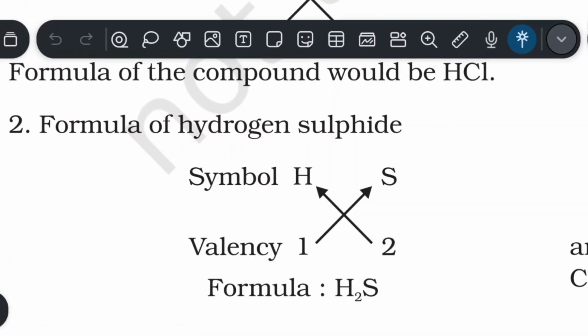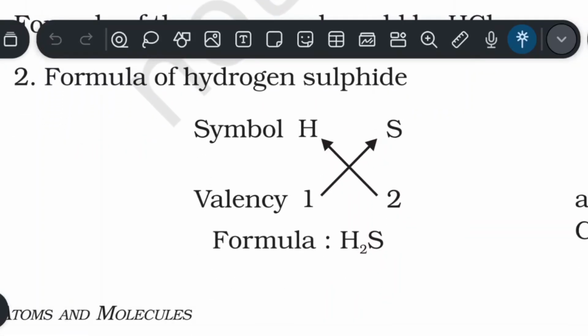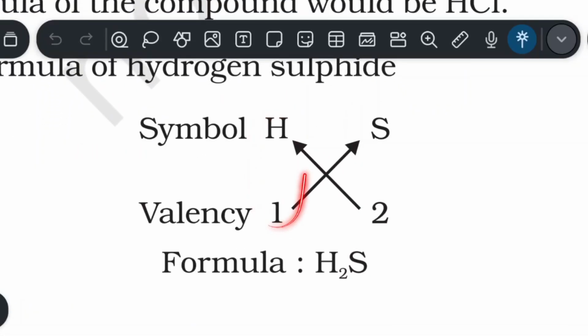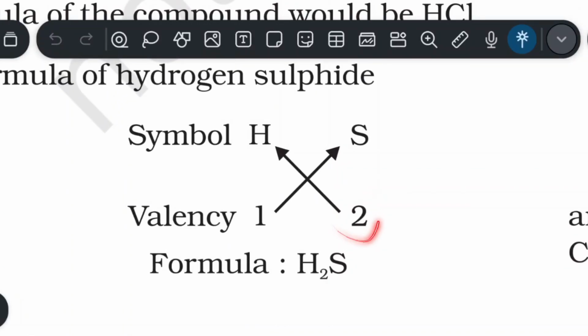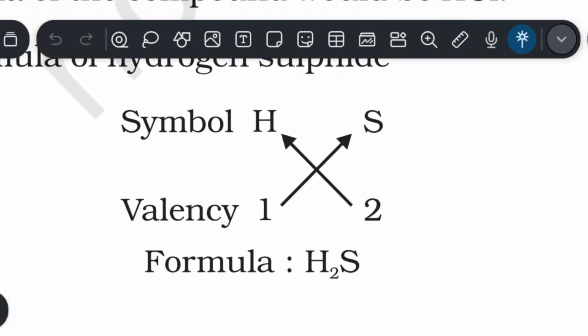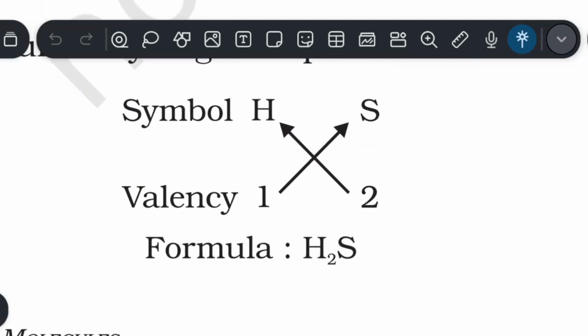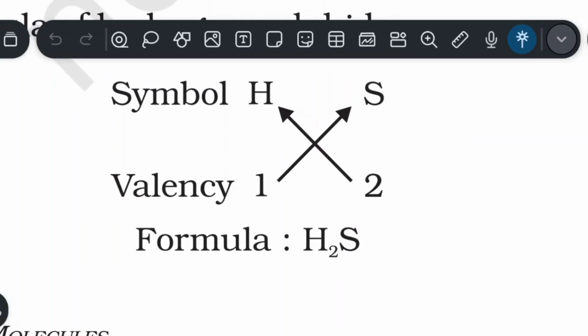Now let's consider the second, the formula of hydrogen sulfide. Here you can write the valency of hydrogen, which is 1, and the valency of sulfur, which is 2. That means sulfur must combine with 2 hydrogens, and hydrogen has 1 valency, so hydrogen must combine with 1 sulfur. So the formula becomes H2S.